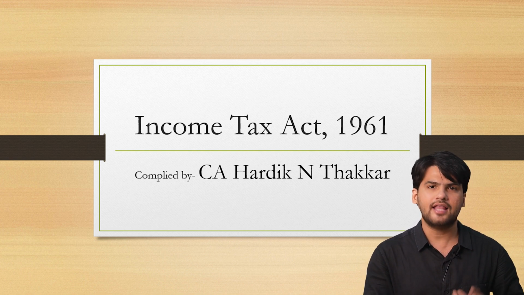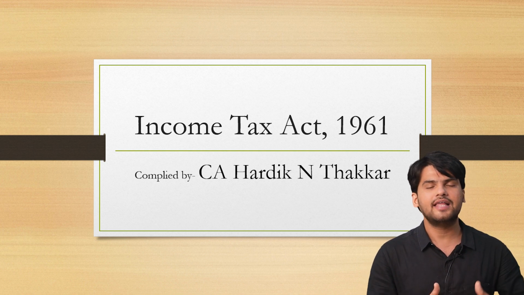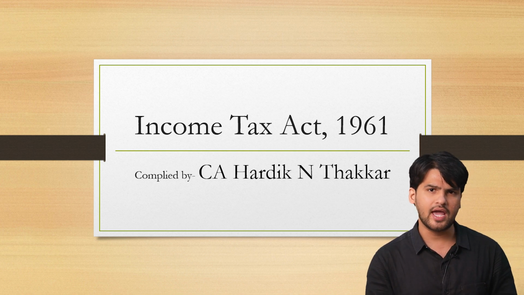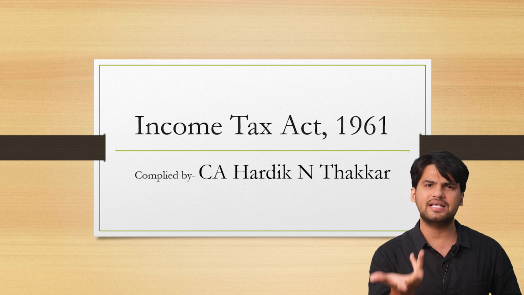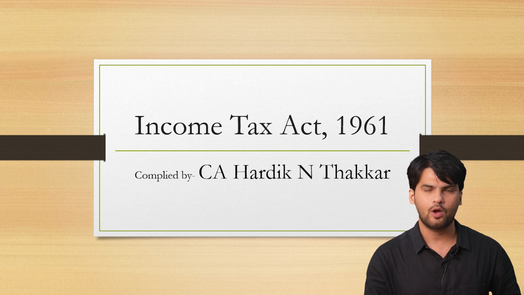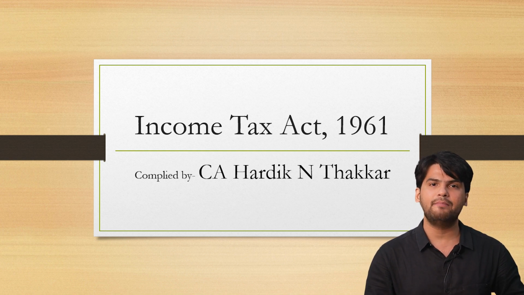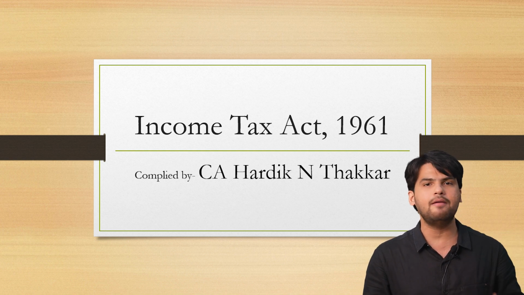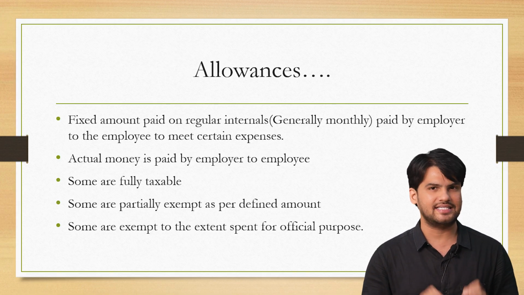Now let us understand what are the components in which you can receive salary income on which there will be tax implications. The first component of salary is called basic salary, which is your basic decided amount of salary. Then the amount that you can receive in the form of salary can be segregated into three parts. The first amount is called allowances.